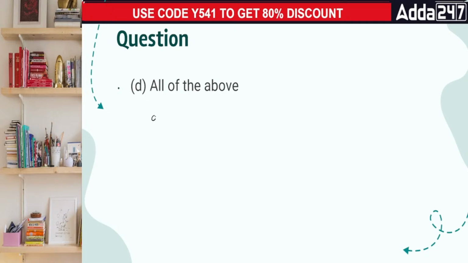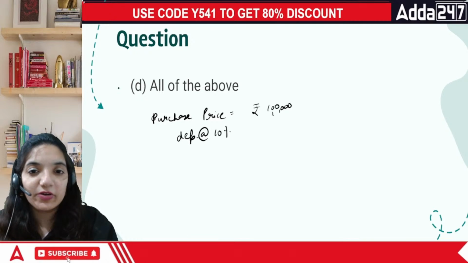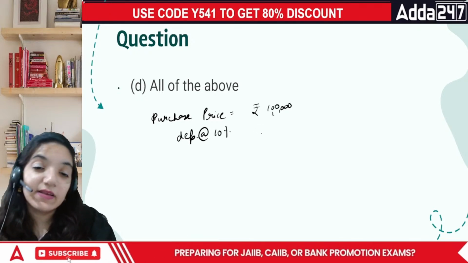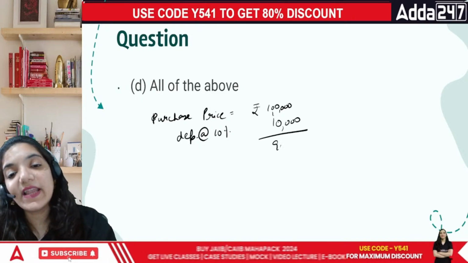You have a particular asset which you bought. The purchase price of the particular asset is what? You bought it for rupees 1 lakh. The depreciation is what? Depreciation is at the rate of 10%. Say depreciation is 10% for the asset which is constant. So if this is constant, what is it that we are going to do? It is 1 lakh. 10% of 1 lakh is 10,000 rupees. So the next part is 90,000.